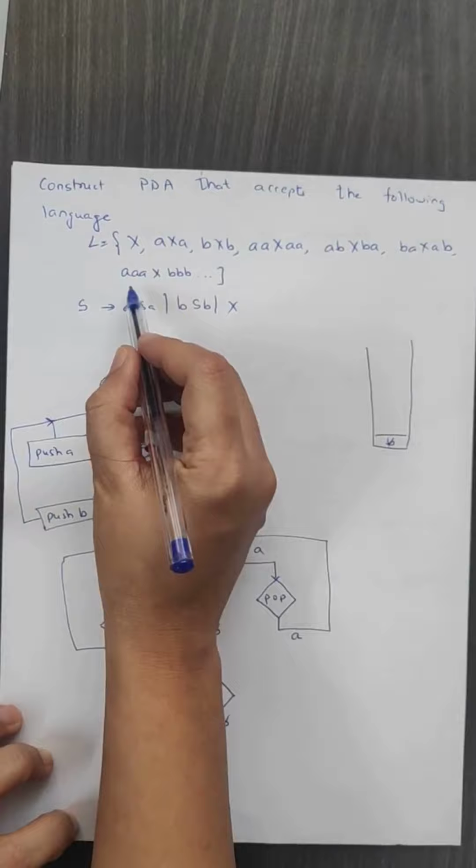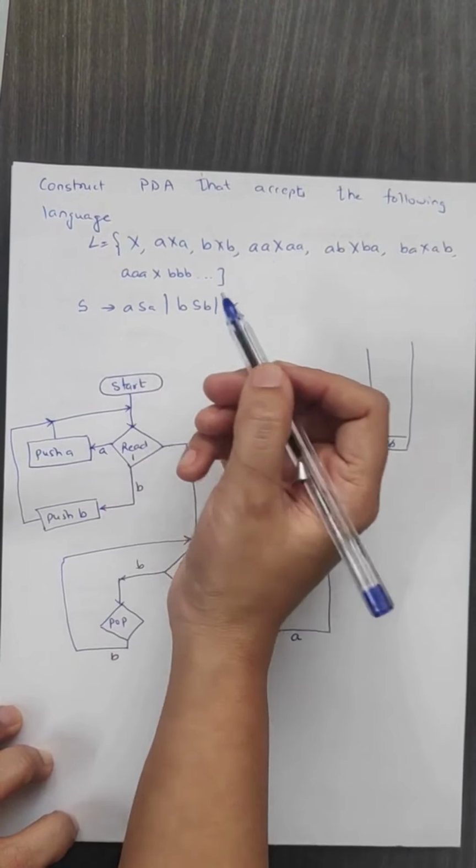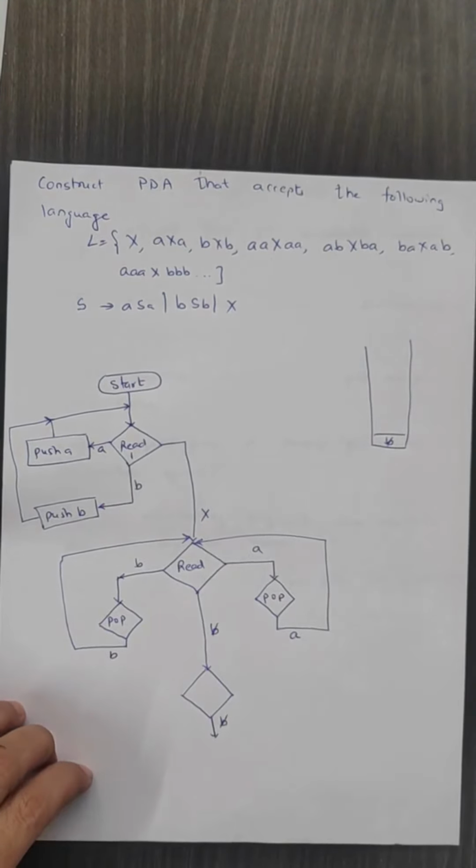Let us start with the next problem, in which we have to construct a PDA that accepts the following language, where L can be X or AXA or BXB or AAXA or ABXBA, BAXAB or AAAX. So what kind of language is this? We have a palindrome string.